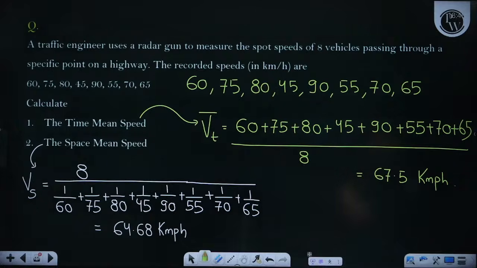Now space mean speed: 1 divided by 60 plus 1 divided by 75 plus 1 divided by 80 plus 1 divided by 45 plus 1 divided by 90 plus 1 divided by 55 plus 1 divided by 70 plus 1 divided by 65. Whatever value I get, I'll divide by 8. Yes, I am getting 64.68 kilometer per hour.